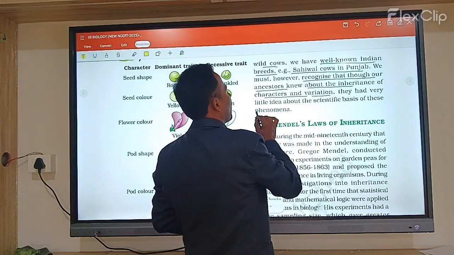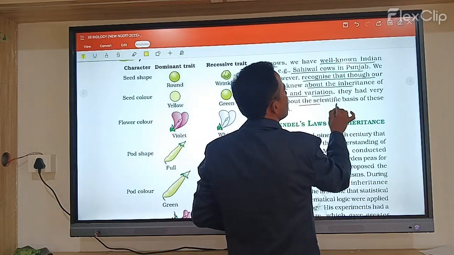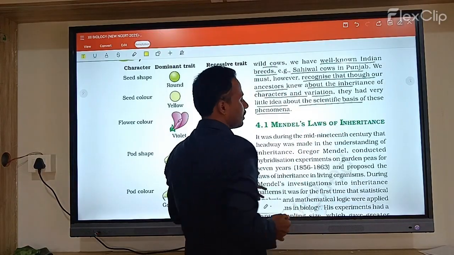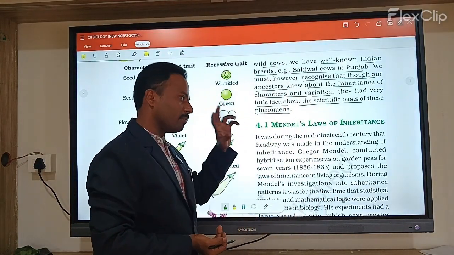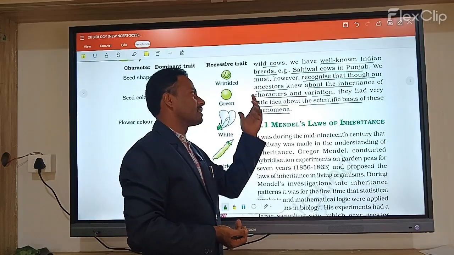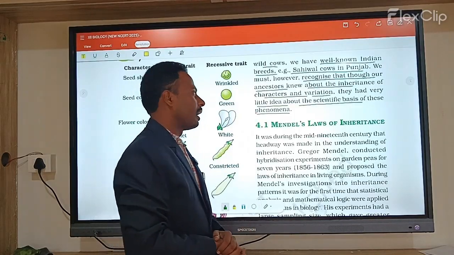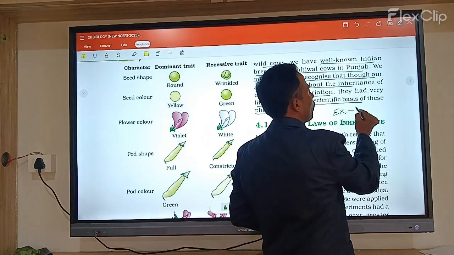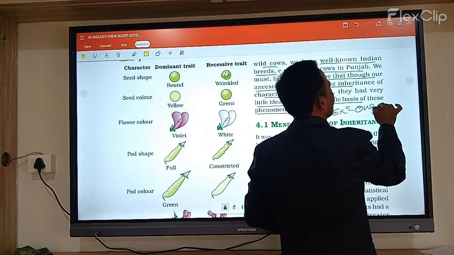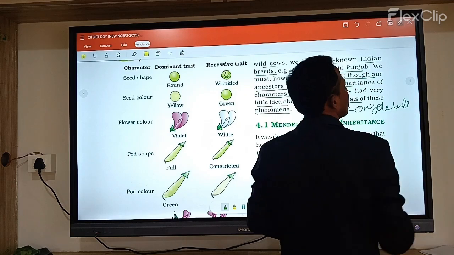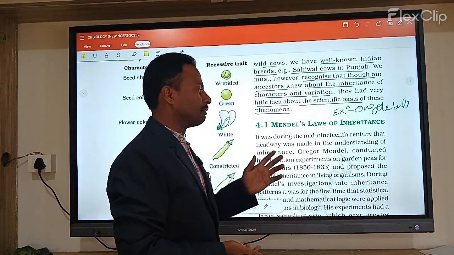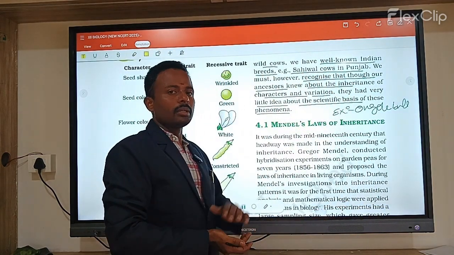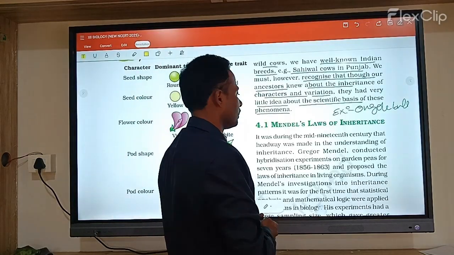They had very little idea about the scientific basis of this phenomenon. Another example is the Ongole bulls, which is also a best example of artificial selection.